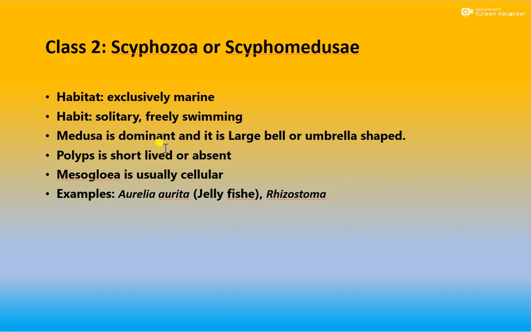The medusa is dominant, large, bell or umbrella shaped. The polyp is short lived or absent. Mesoglea is usually cellular. Examples of Scyphozoa are Aurelia, Aurita, and Rhizostoma.